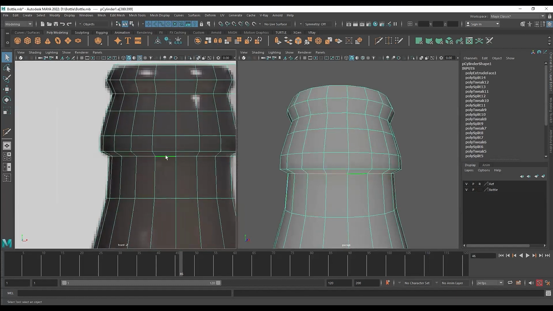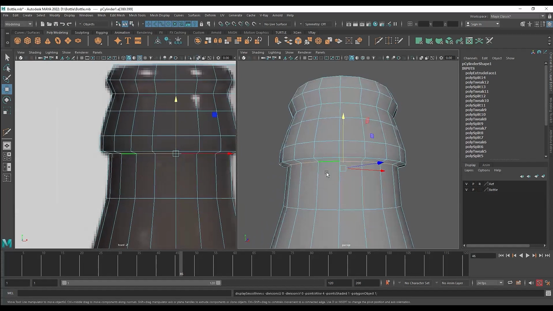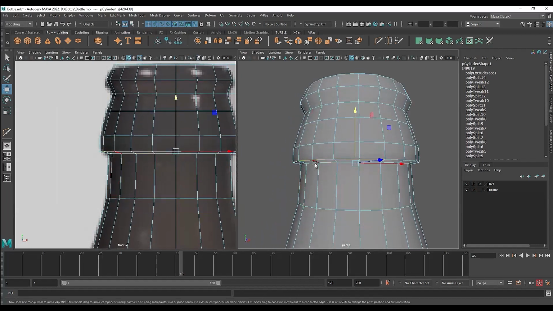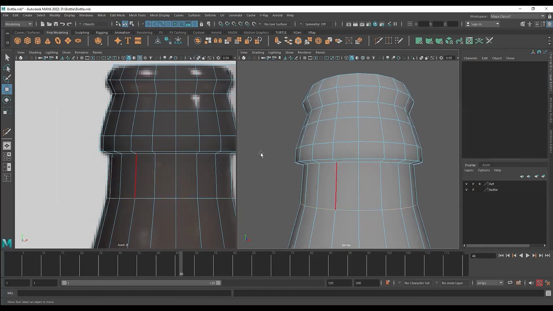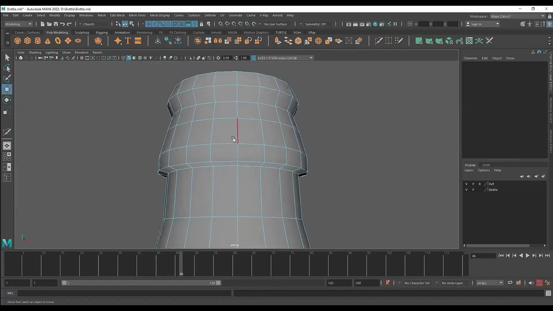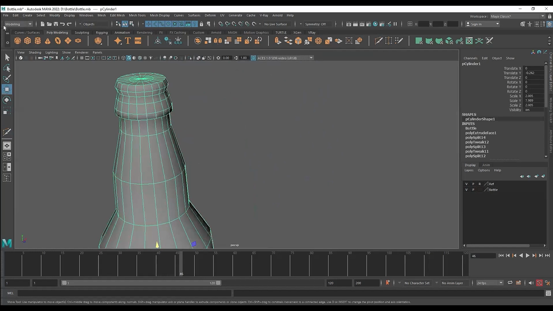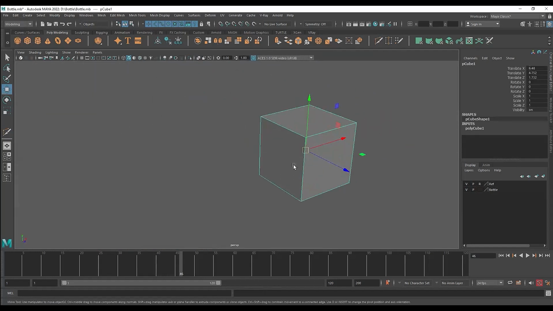So let's adjust this. I'm going to take this edge, pull it up a little bit more, and I need another support edge. Right now what's happening? We have this edge, then we have this edge, and then after that, this edge at the bottom is really far away. There should be an edge which is really close together in this area. So now there are two ways of doing it. You can take the multi-cut and add an edge there and it will work it out. But there is another tool called bevel, which I was telling you about yesterday. So let's see how that works. I'll take a cube so that it's easier to understand.